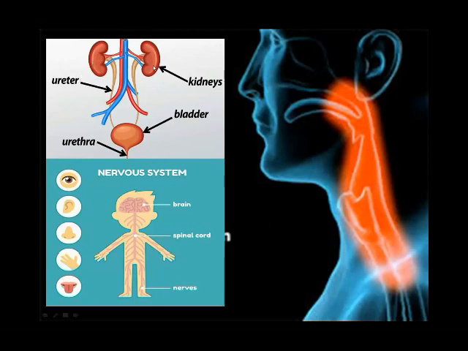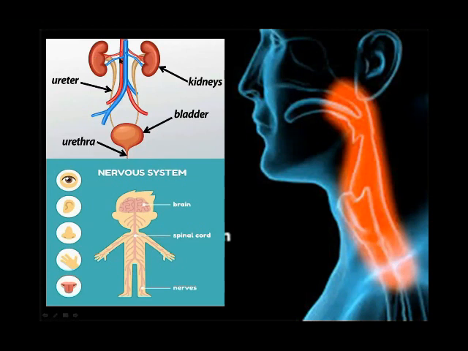The kidneys clean the blood and remove the excess water from the body in the form of urine. The bladder is here. The bladder stores the urine.